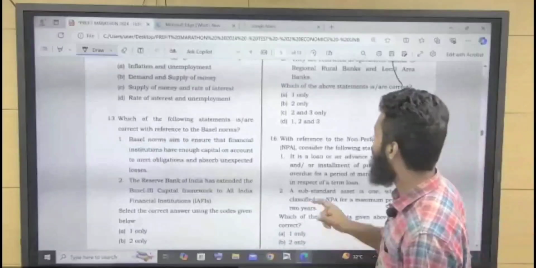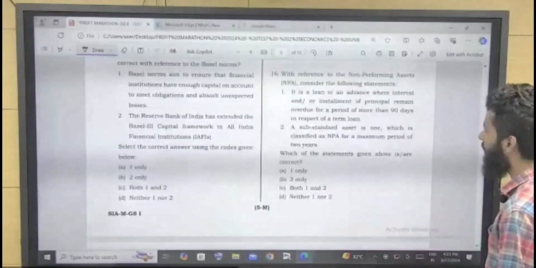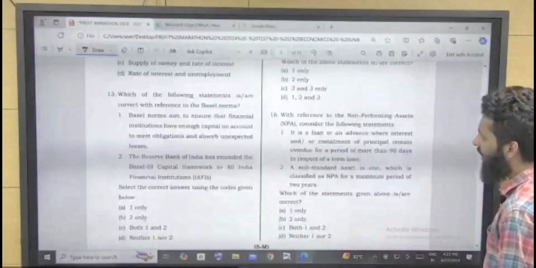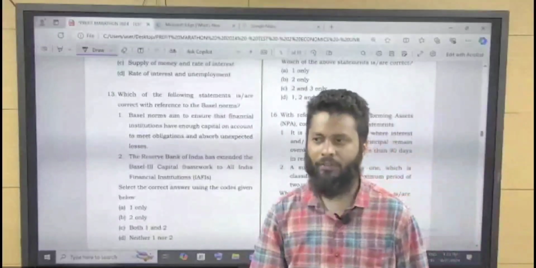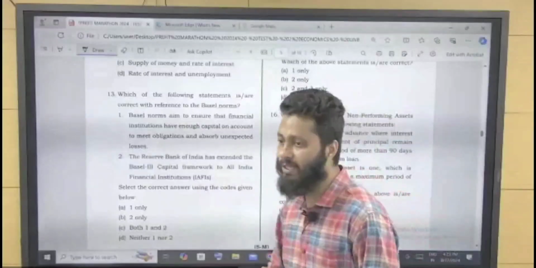Question number 13. Which of the following statements are correct with respect to Basel norms? So Basel norms are basically for the health of the banking sector, right? How banks should provision their